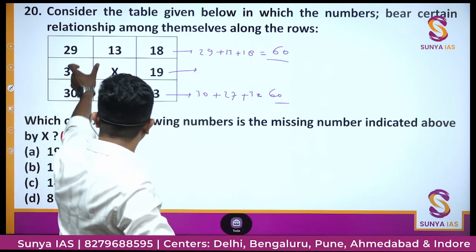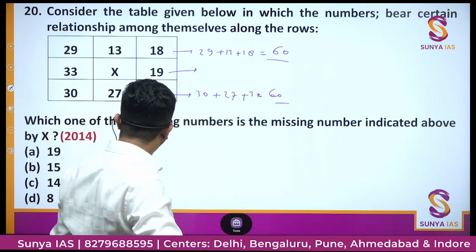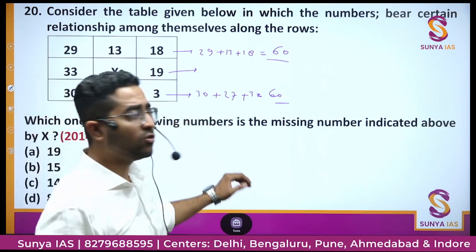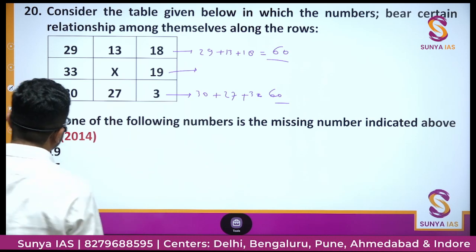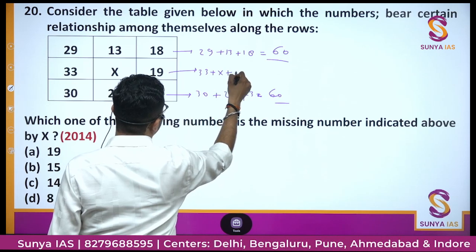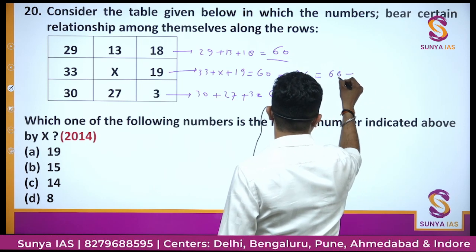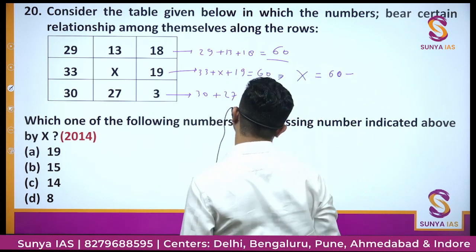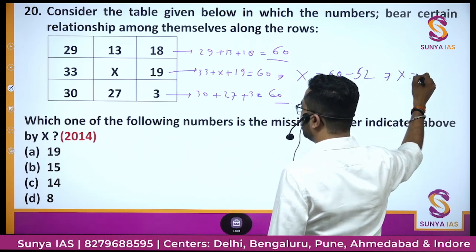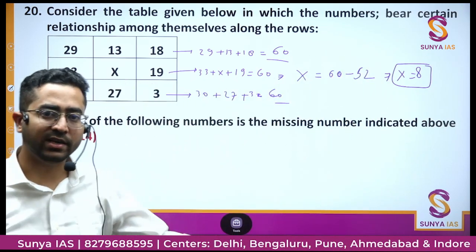Why? The sum of terms in the first row is 60. The sum of the third row is 60. And from the given information, the sum of terms in every row is coming as 60. Then the sum here will also be 60. Then 33 plus x plus 19 should be equal to 60. That is, x is equal to 60 minus 19 plus 33, 52. That is, x is equal to 8. Option D, 8 is correct.